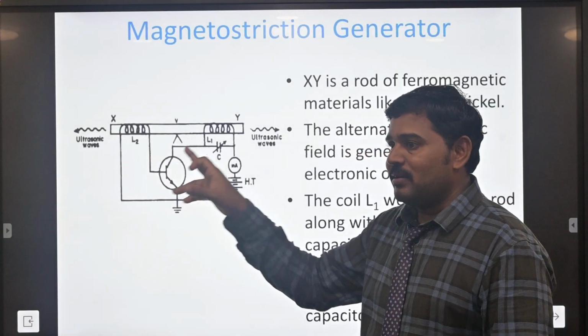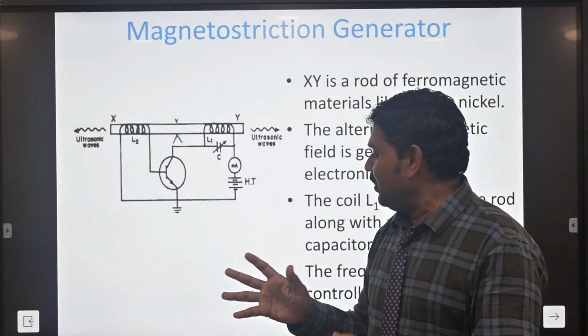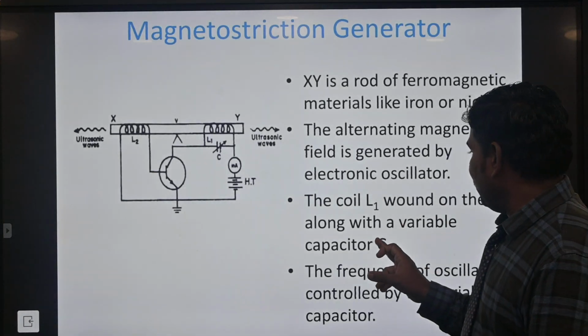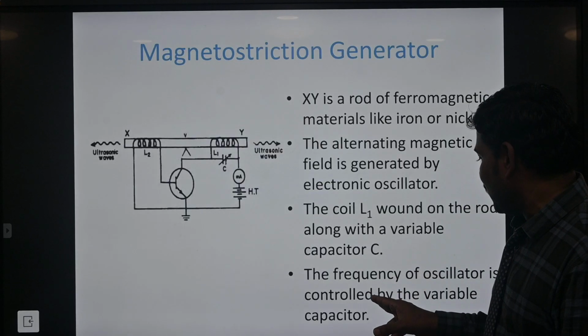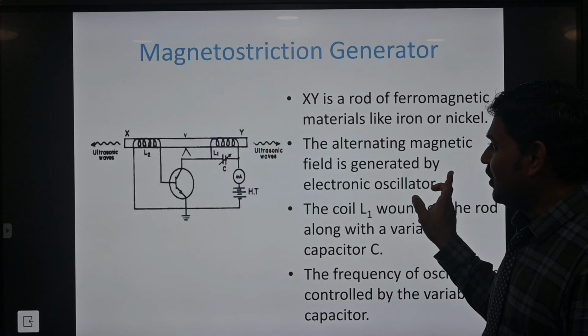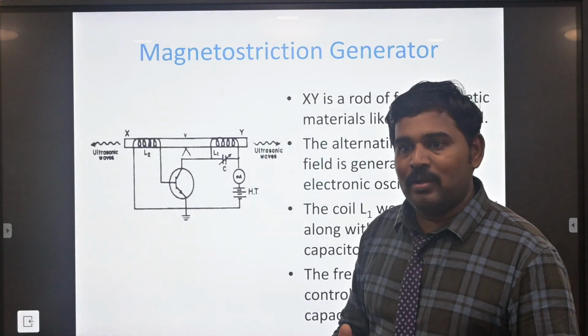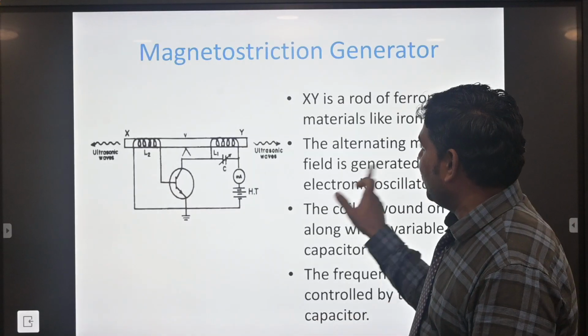The XO plane, the primary or secondary coil, will produce the ultrasonic wave pattern. The coil L1 holds the rod along with the variable capacitor C. The frequency of the oscillator is controlled by the variable capacitor. When the capacitor is varied, you will produce a larger range of ultrasonic waves.